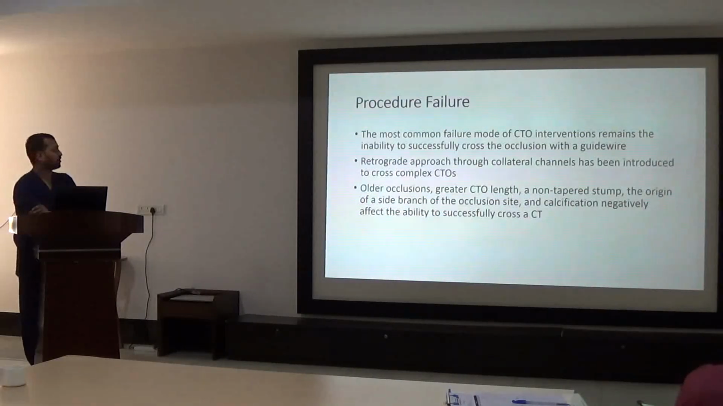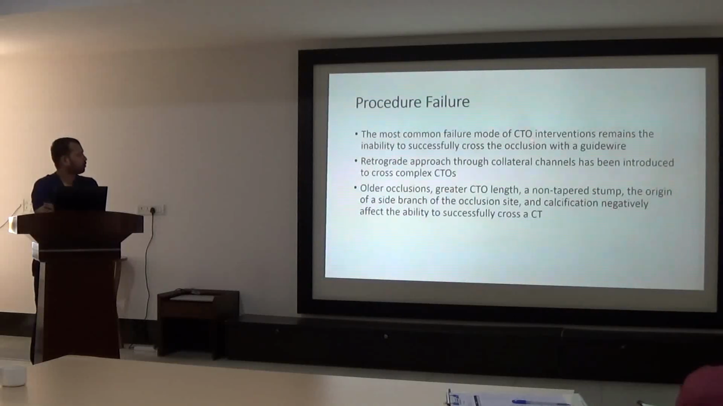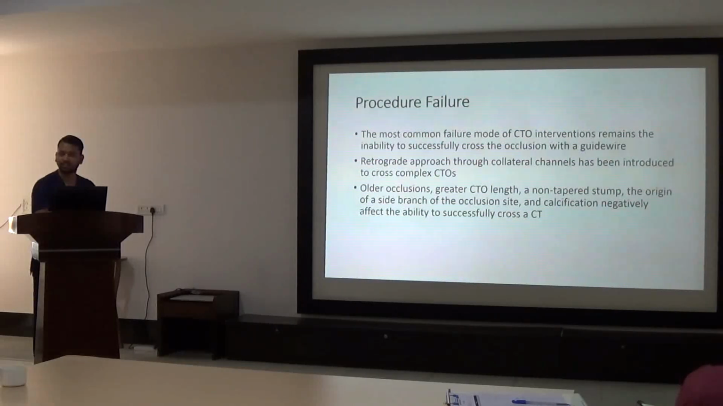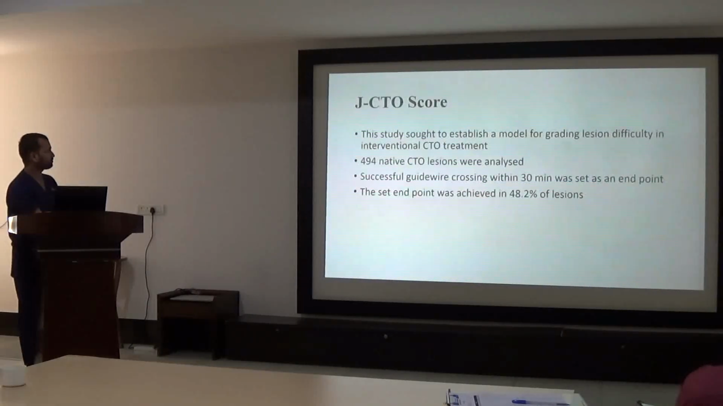Procedure failures. The most common failure mode of CTO intervention remains the inability to successfully cross the occlusion with the guide wire. Retrograde approach through collateral channel has been introduced to cross complex CTO, which has been done in our procedure. Older occlusion, greater CTO length and a non-taper stump, the origin of the side branch at the occlusion site and calcification negatively affect the ability to cross the guide wire in CTO.